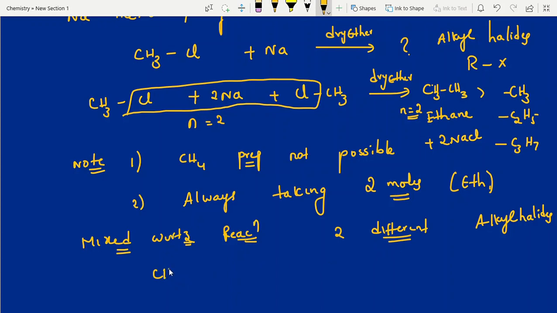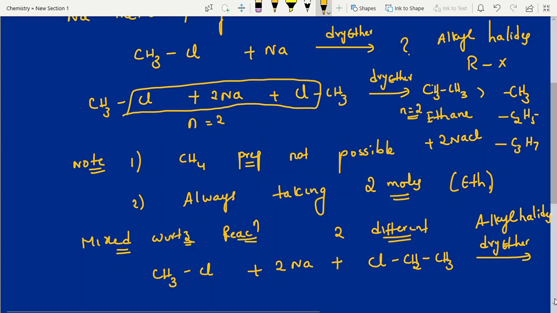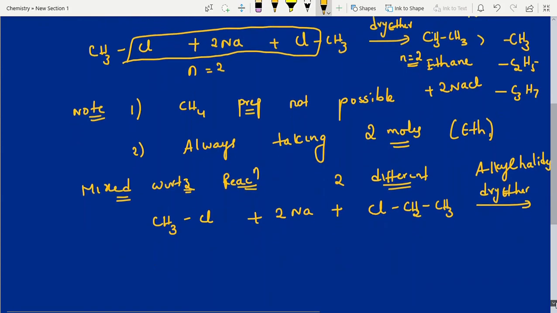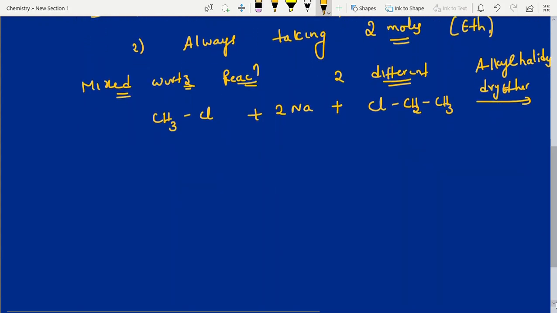So let me take one as methyl chloride, chloromethane, with sodium metal. Now I am taking ethyl chloride as the next one. What is the condition? Yes, dry ether. Now try to give the product, students.